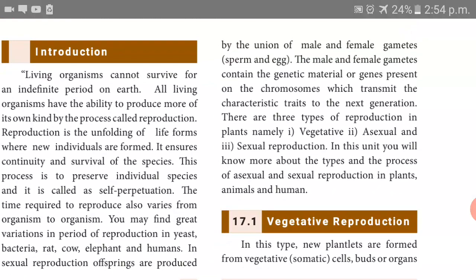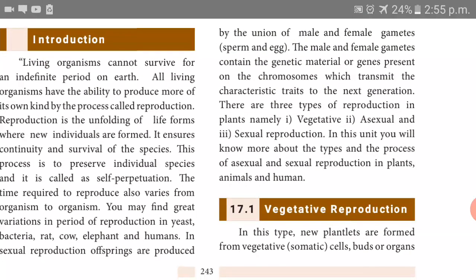The male and female gametes contain the genetic material. You know very well, genes and chromosomes. The chromosomes contain the characters. These characters are passed from one generation to the next generation through the gametes only.